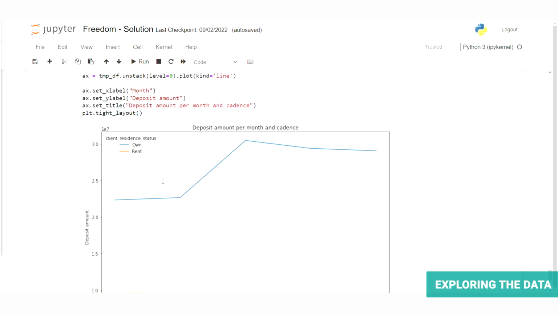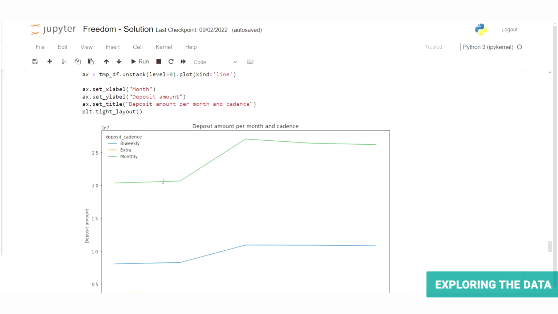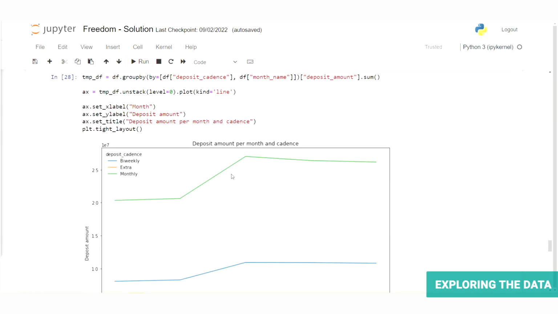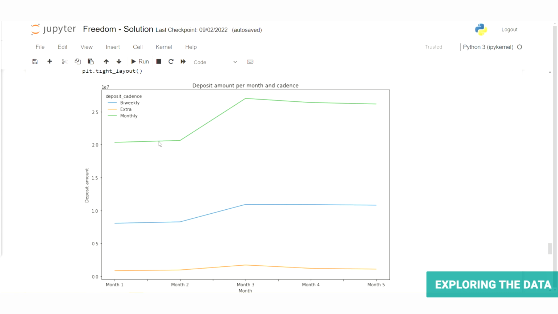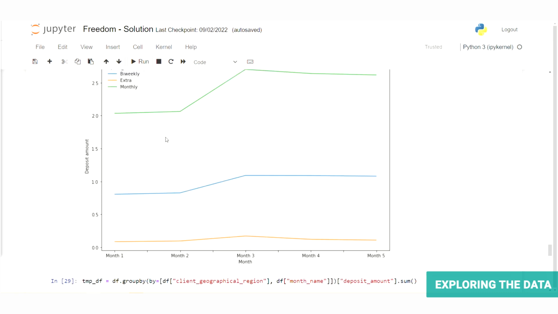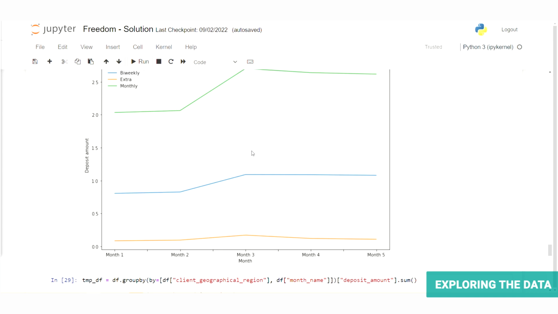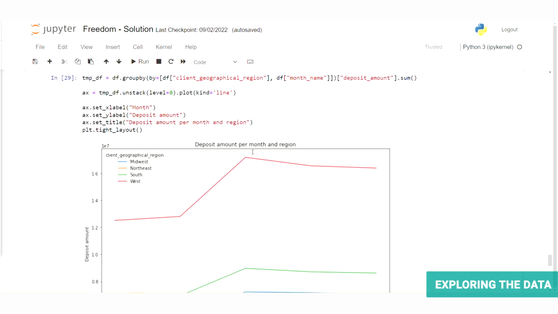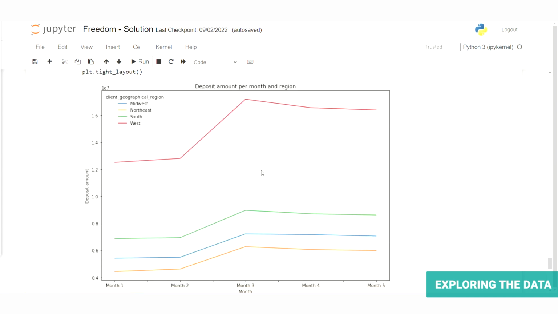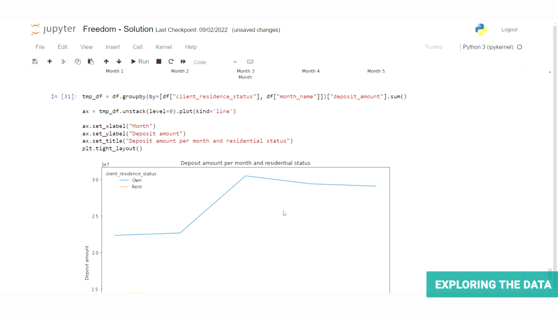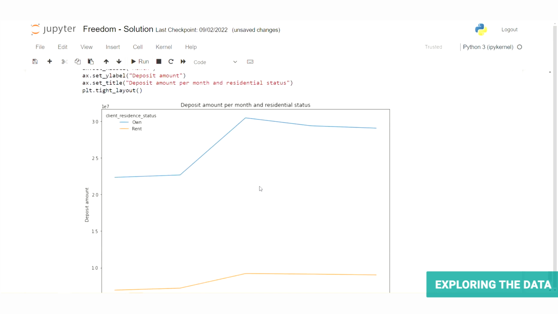Okay, so I've gone ahead and done that. Here we have deposit amount per month and cadence. So we can see each different line is a different cadence, and then the amount that's being deposited summed for the month across those cadences. Likewise for the regions, we can see the West is quite dominant. And finally for residential status here.